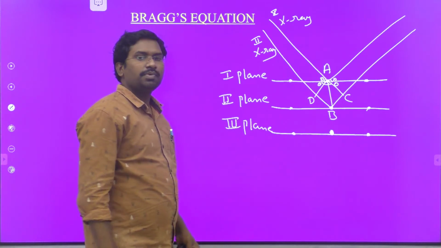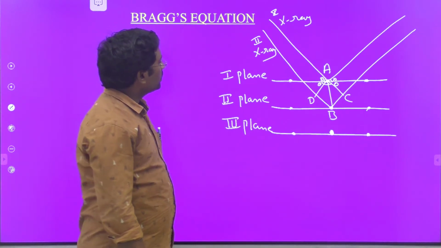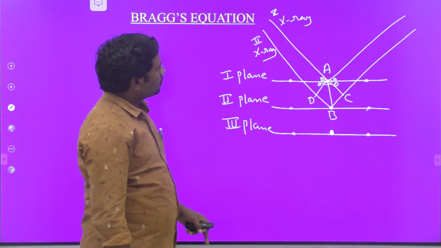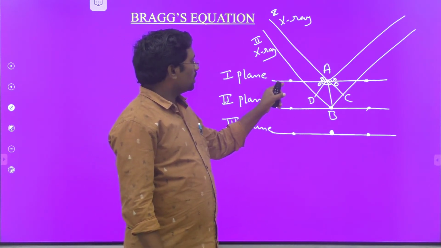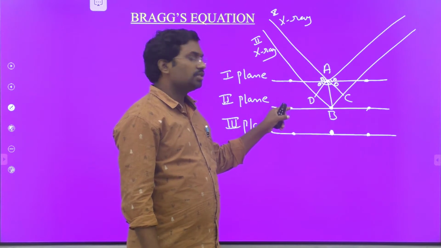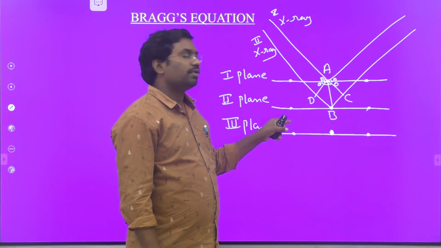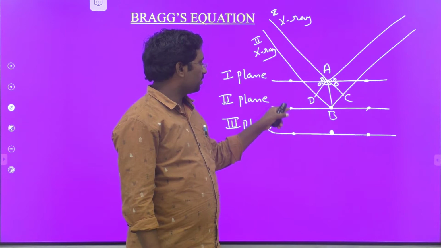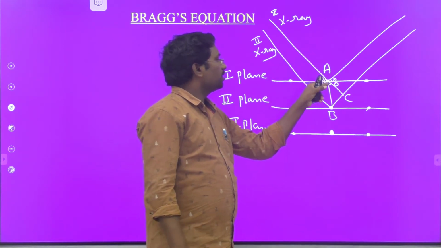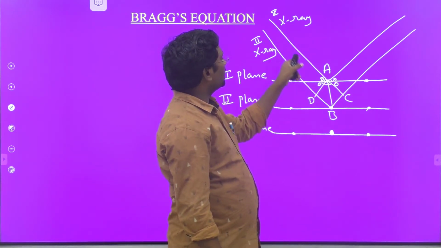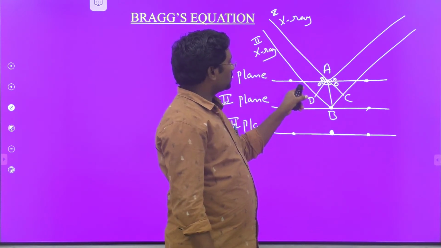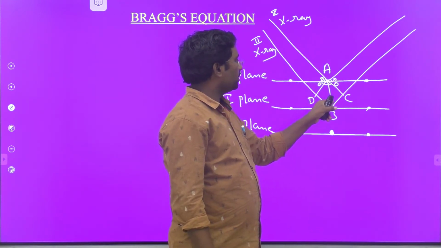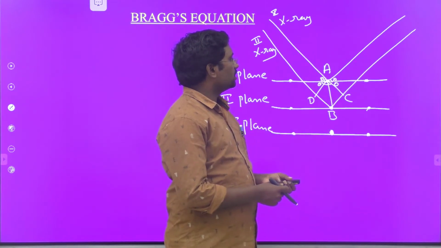Once you look at the image, we have to clearly identify it, and then we can derive Bragg's equation very easily. First, I come to the first one, once again. In a given crystal, the atoms are arranged in a regular pattern in different planes. On the first plane, at point A, we pass an X-ray, and it will be diffracted from this. The second X-ray passes on the second plane at point B, and it will be diffracted in this manner.